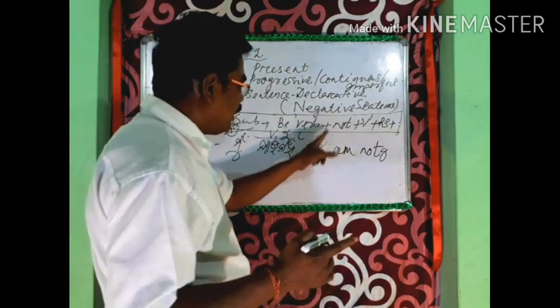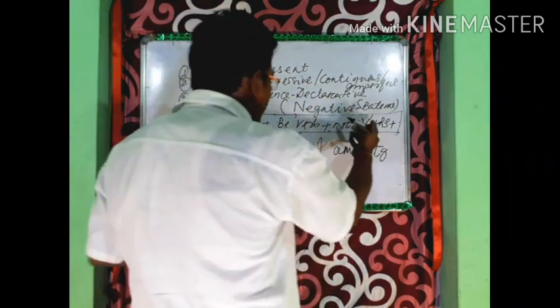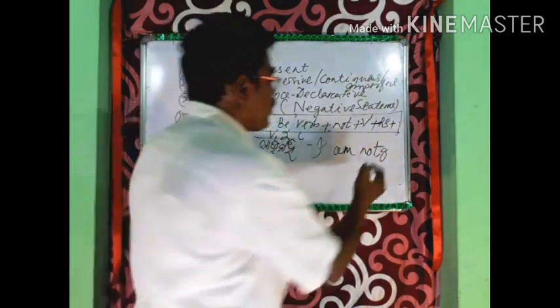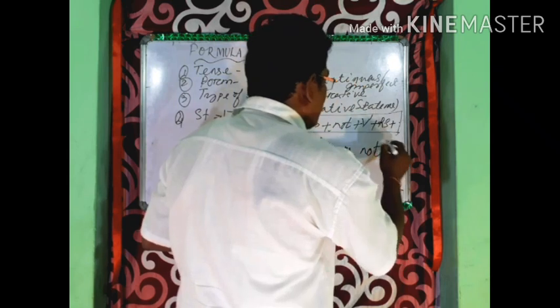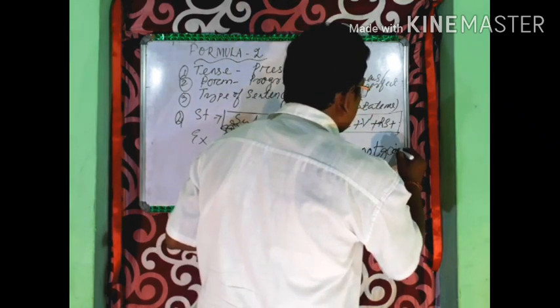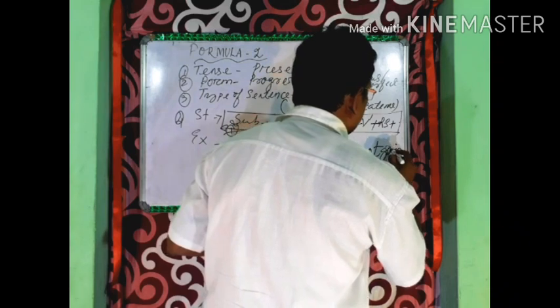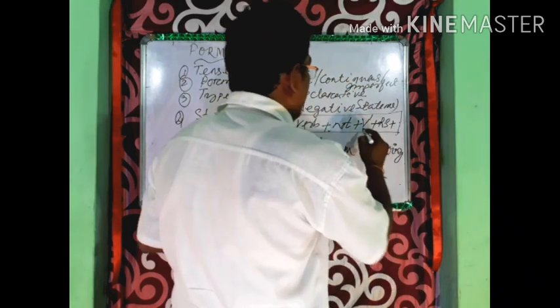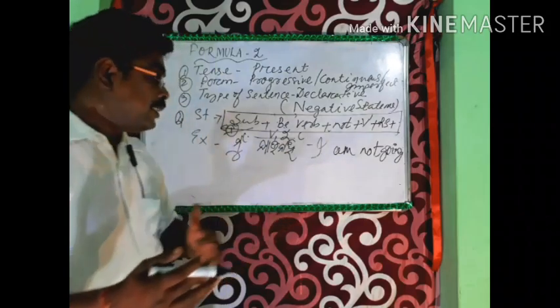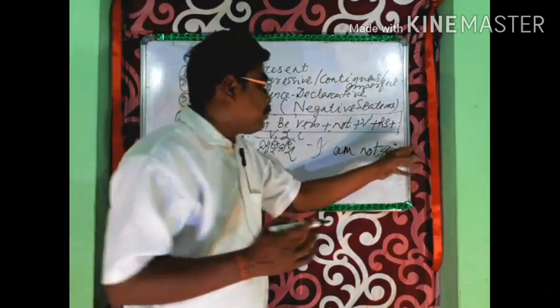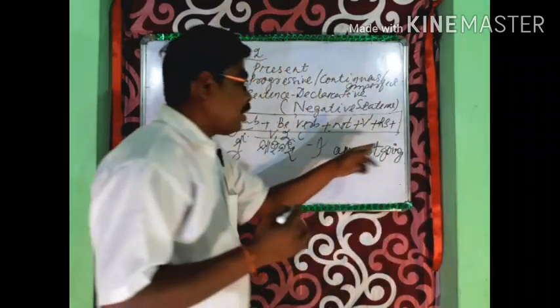Then not, then B1, the action word, go, plus ing. Then the rest of the sentence, there are no more words in this sentence, so only a full stop. I am going, I am not going.